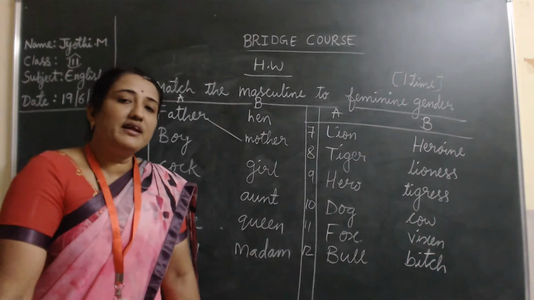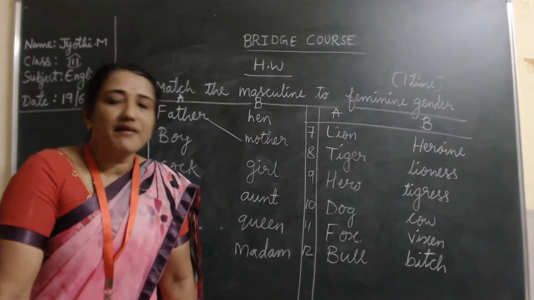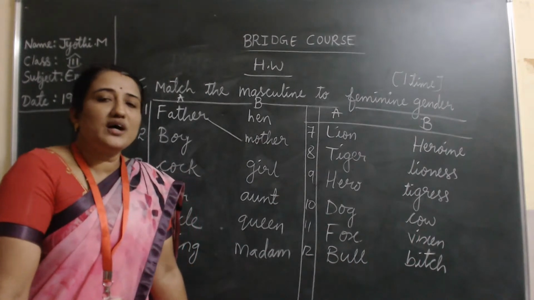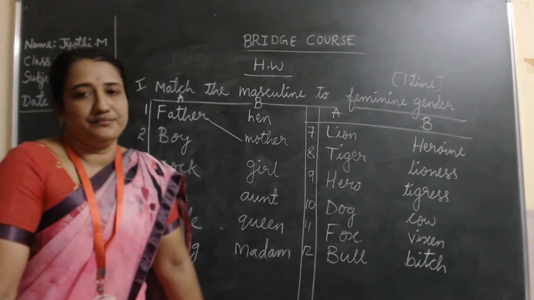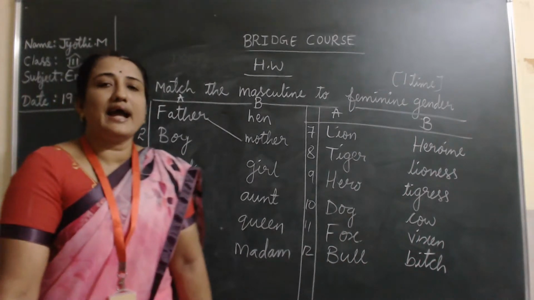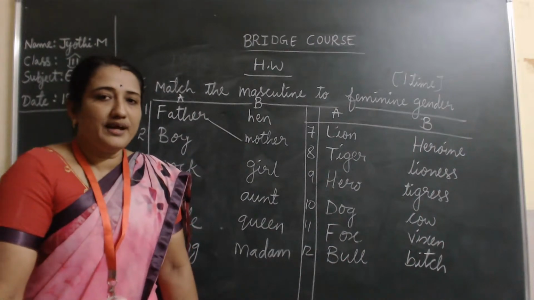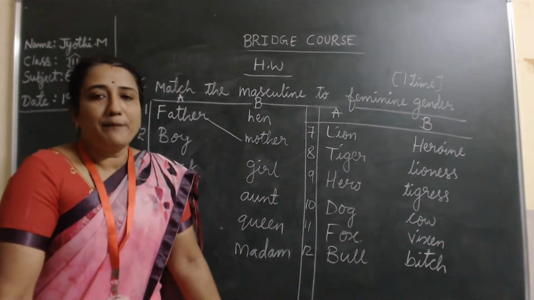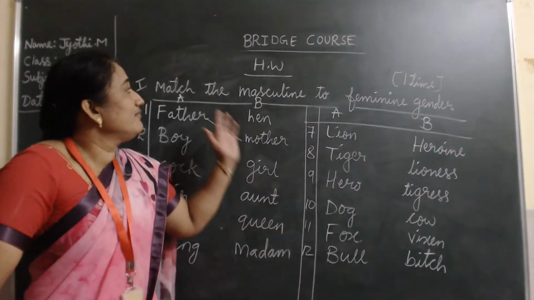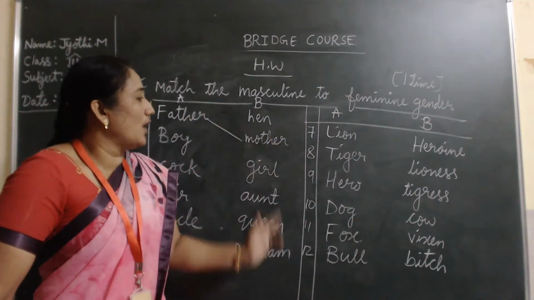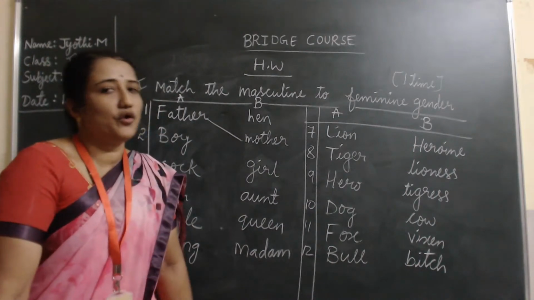Then what did we learn? We learned the different ways of forming the feminine gender. First was by entirely adding a new word. Then second one was by adding ESS or INE. Then what was the third? By placing a word before or after. Afterwards, I have given you this homework. You have to practice this one time in your English rough notebook.